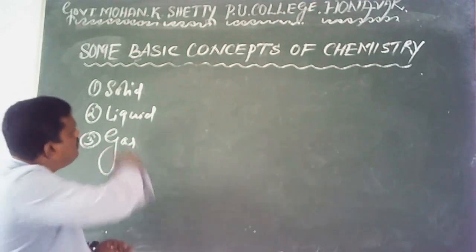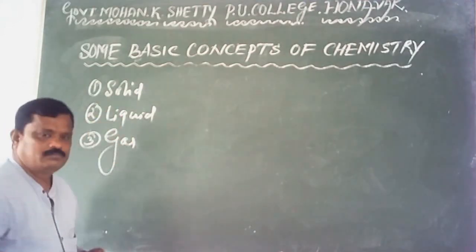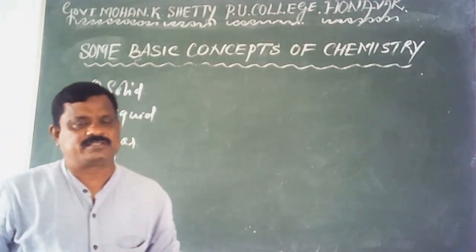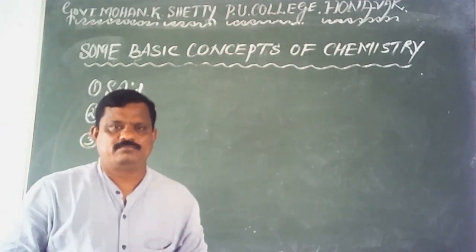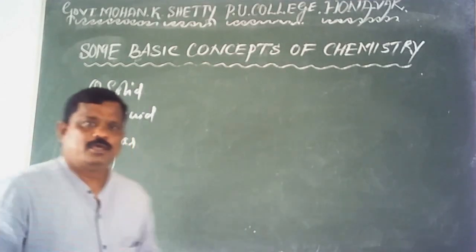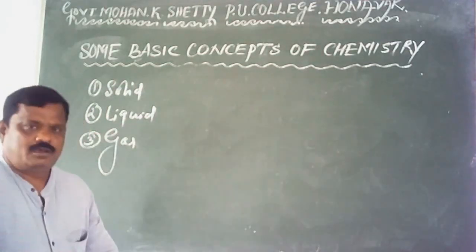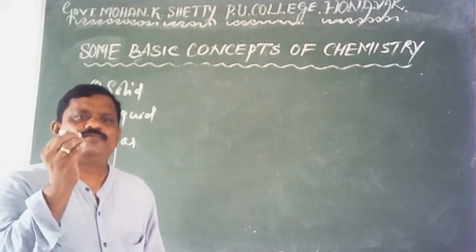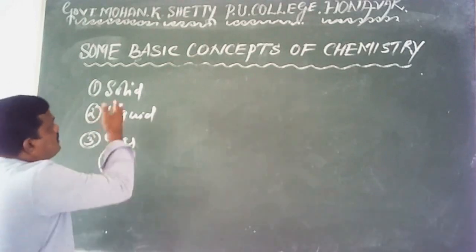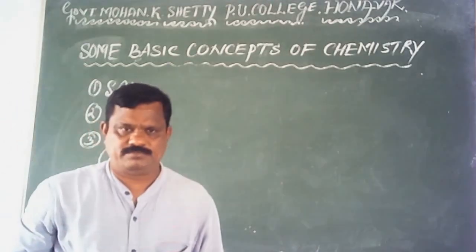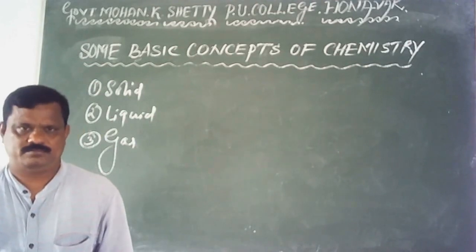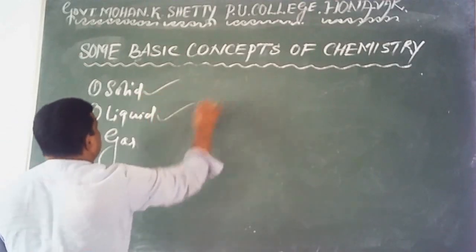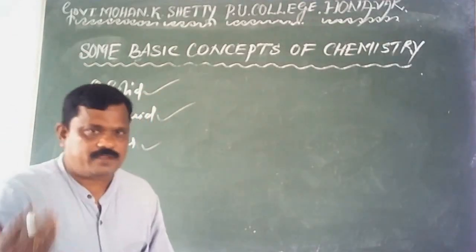We give you a detailed account of all these regarding solids, liquids, gases and their different physical states. One more unit is the states of matter. In that chapter, you will have a detailed account of all these. Anyhow, here let me say few words regarding the arrangement of constituent particles in three different states of matter. How are particles arranged in solids, liquids and gases? Let me clarify one by one.